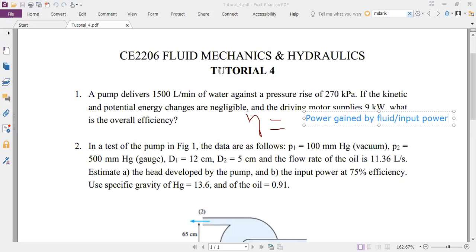So in this equation, eta equal to power gained by fluid divided by input power. Input power is known. We have to find out power gained by the fluid, and then that will give us eta. So right now eta is unknown. If we can somehow find out what that numerator is, then the problem is solved. So do you remember what the formula for power is? Power equal to what?